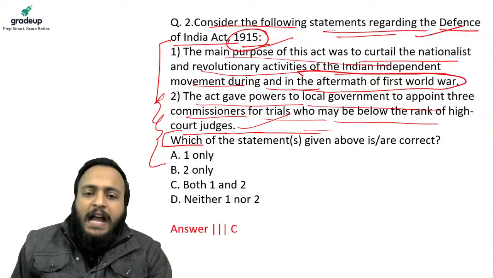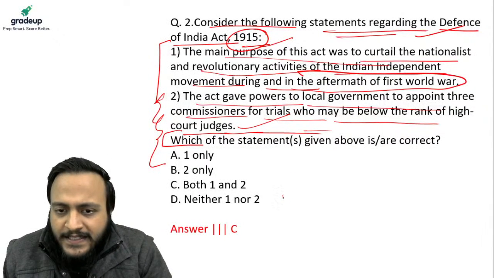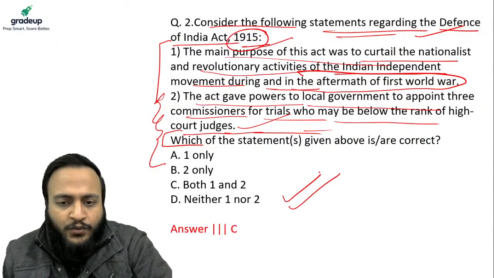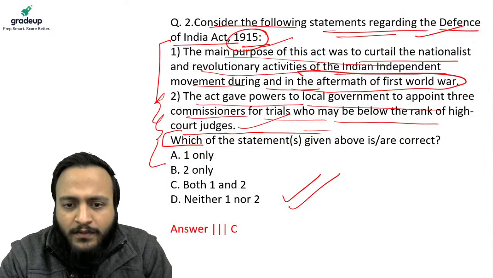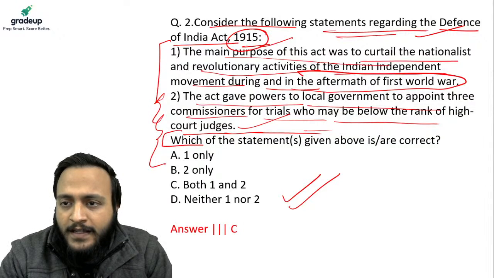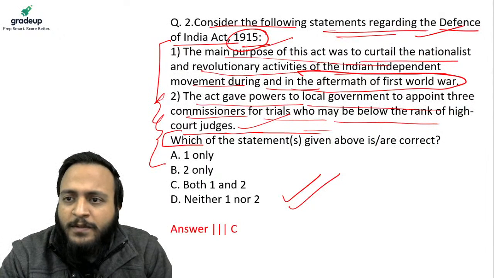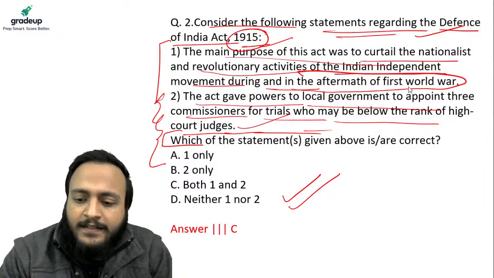All right, the answer is going to be C, both 1 and 2. Let's see what is going to be the explanation for this part, guys.